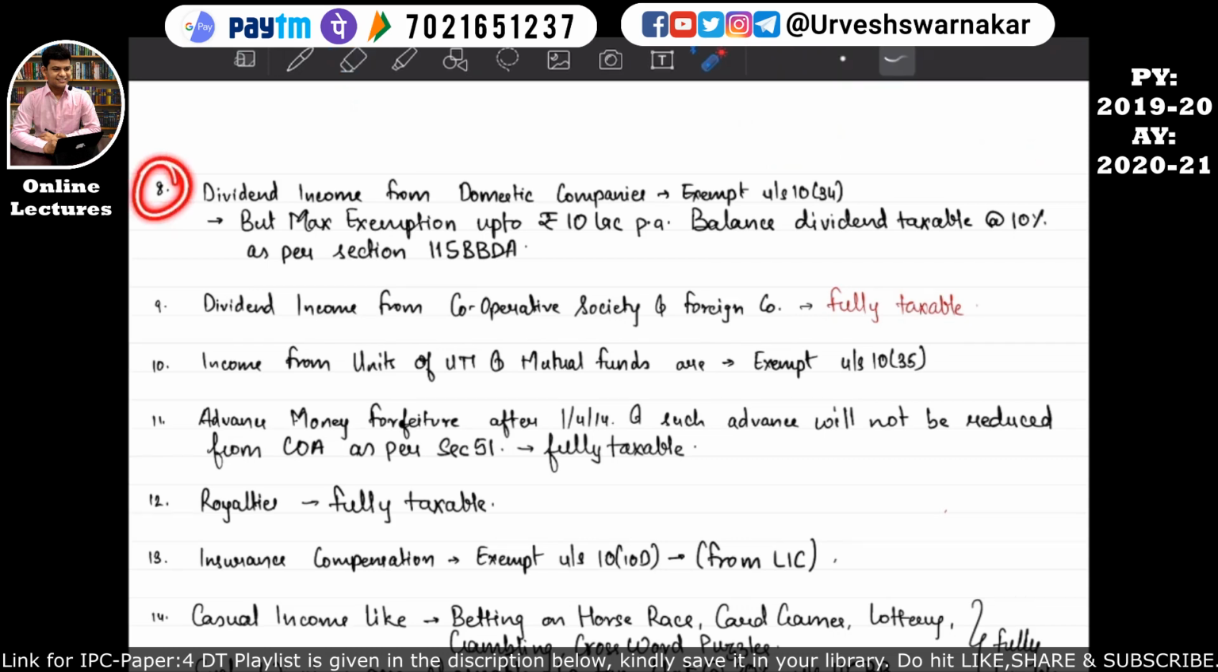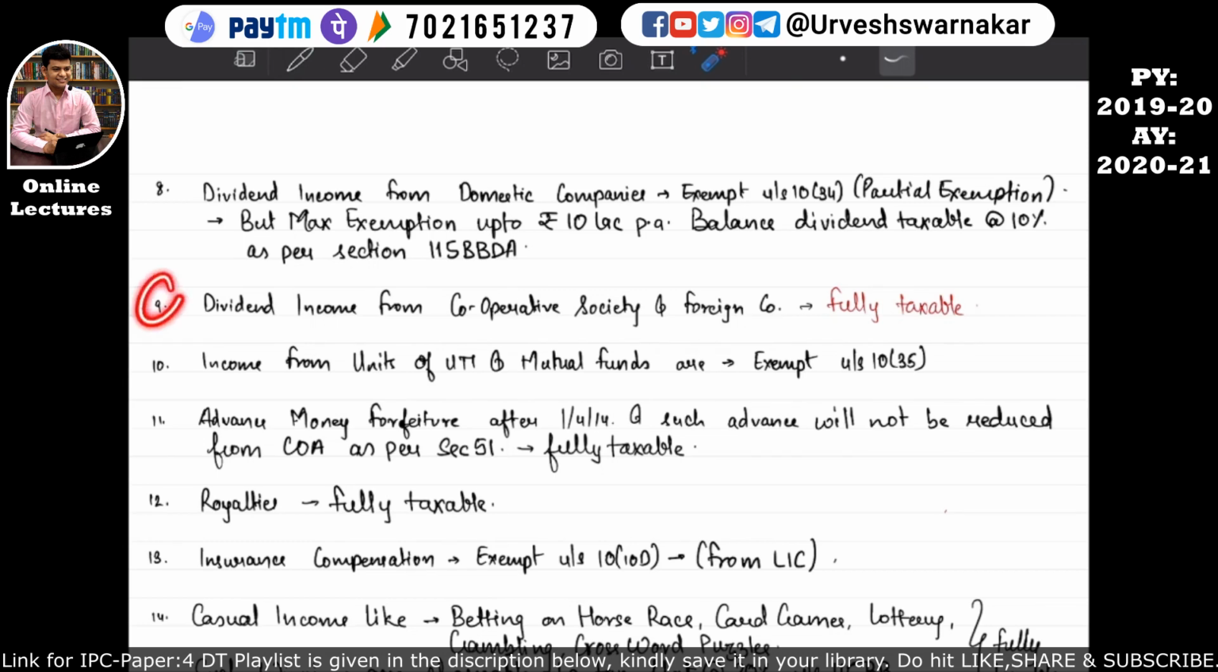So I hope you have understood point number 8. Dividend income from a domestic company is exempt under section 10(34), but this is a partial exemption, partial exemption up to rupees 10 lakh. That means dividend received by an assessee up to 10 lakh is fully exempt. Over and above that will be taxable at the rate of 10% as per section 115BBDA. I hope this is quite clear to you all.